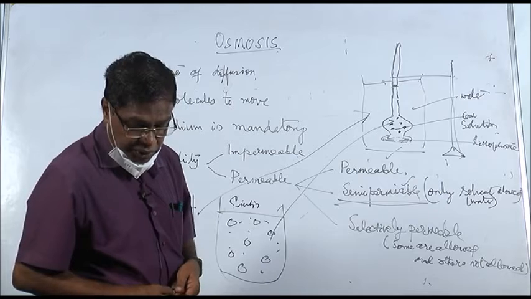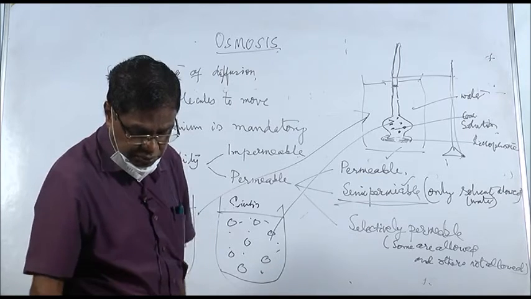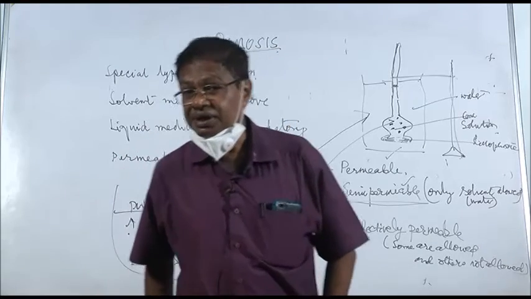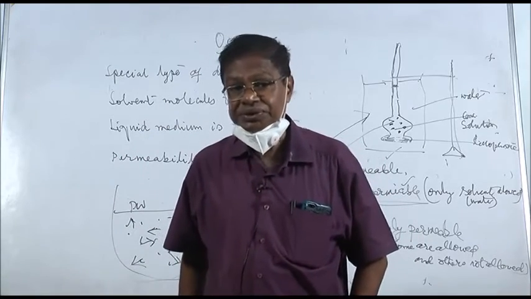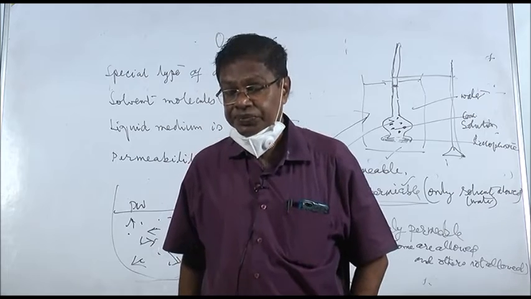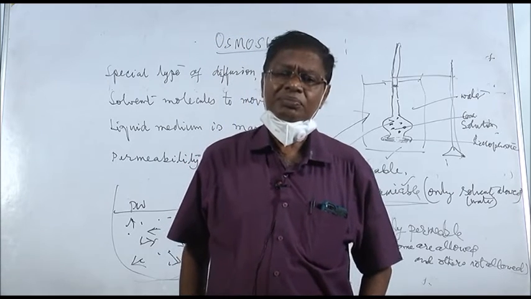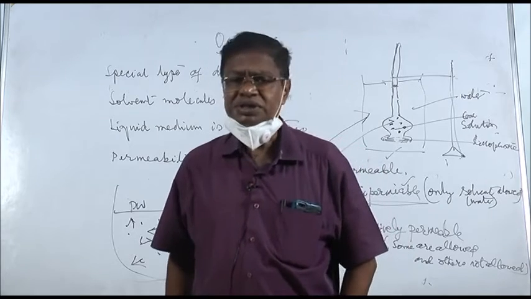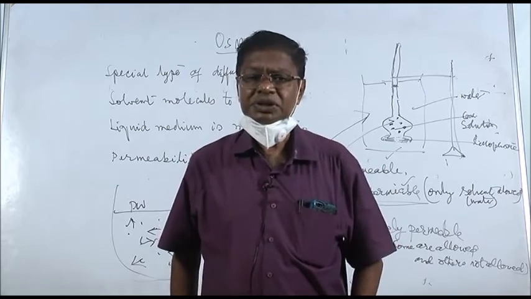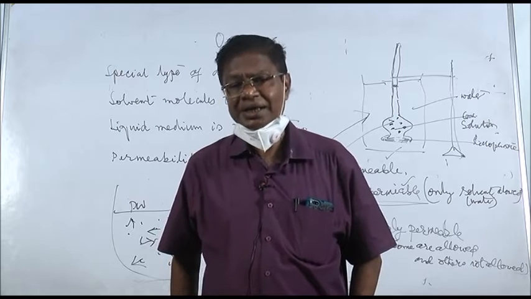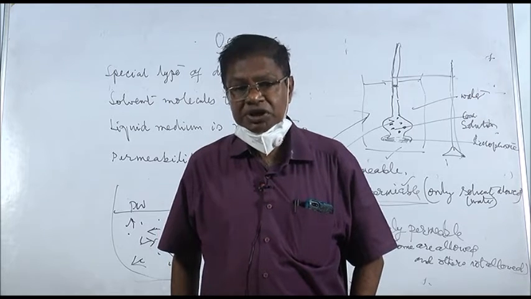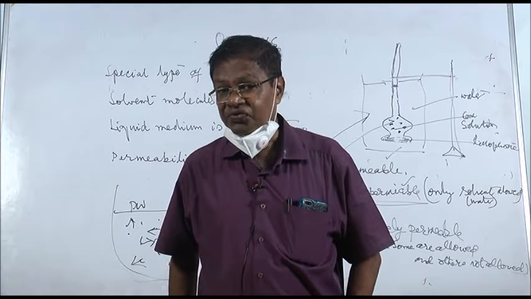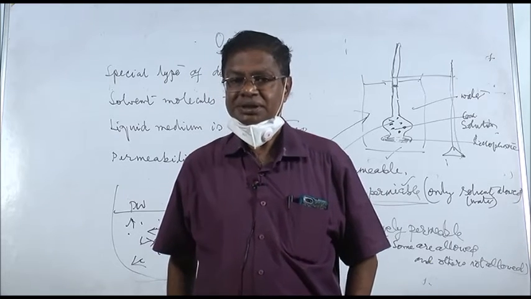Now we have discussed the different definitions of diffusion. What did we say? Diffusion is from higher concentration to lower concentration, higher diffusion pressure to lower diffusion pressure, higher chemical potential to lower chemical potential, and higher free energy to lower free energy.